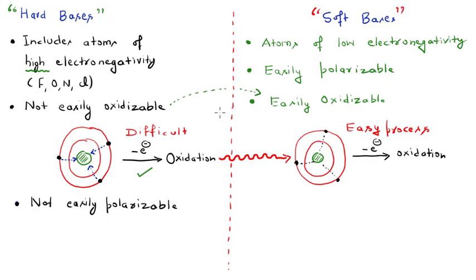Okay. The final thing is that I want to show some examples of the hard bases and the soft bases. For that, let me move on to the other side of the screen. Let me write here, first of all, the hard type of bases, the examples of hard bases which contain electronegative elements, right?